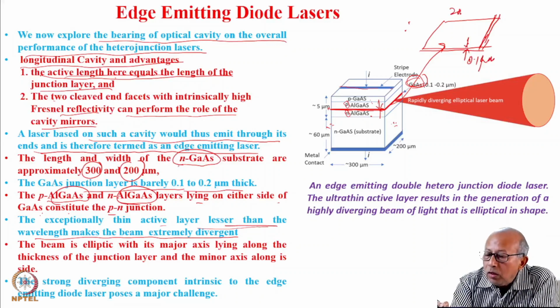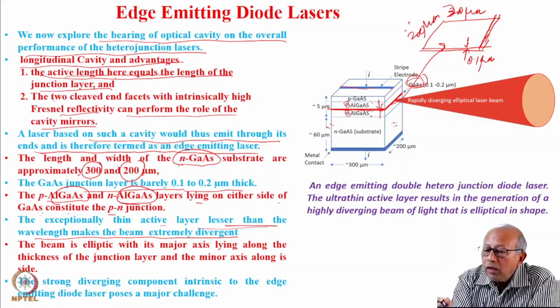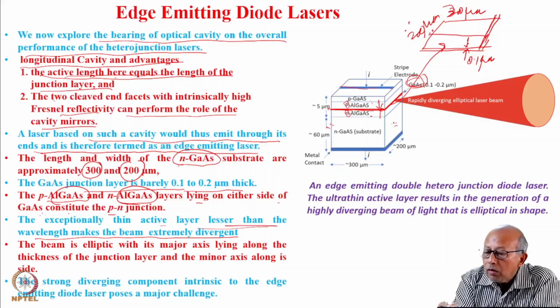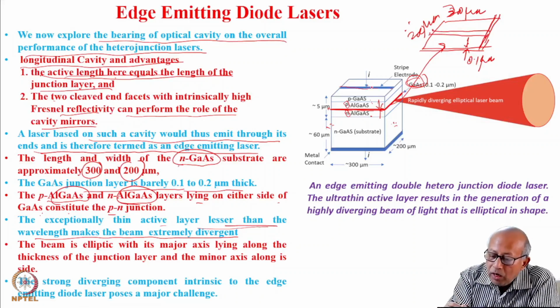Length is 300 micron, and width is 200 micron. And the current actually flows to this stripe, so the current flows like this.